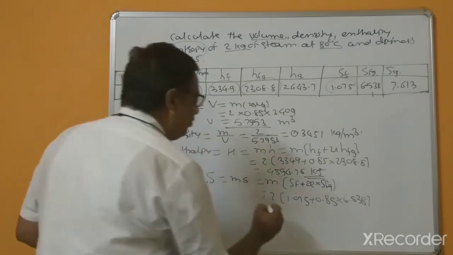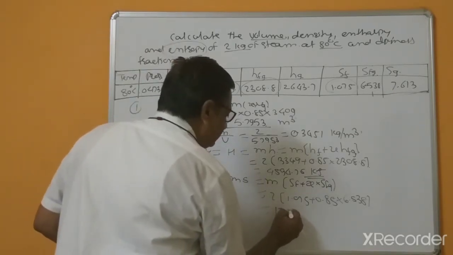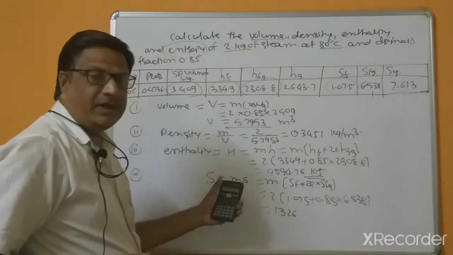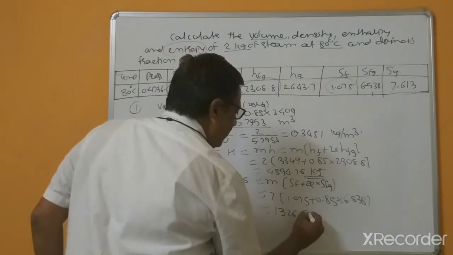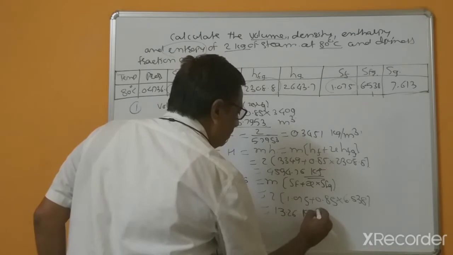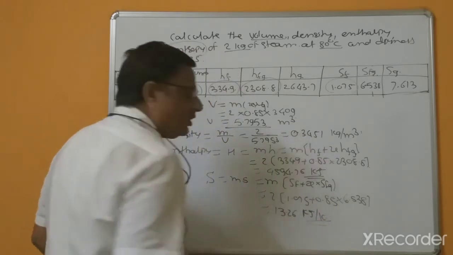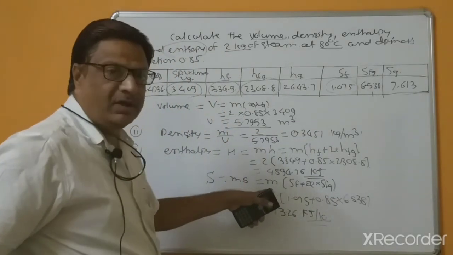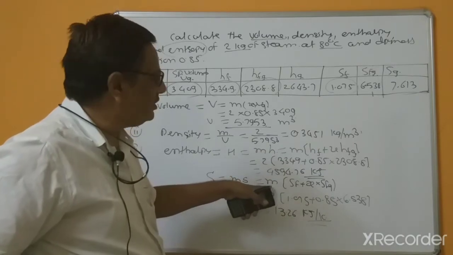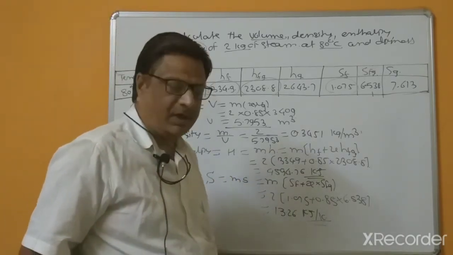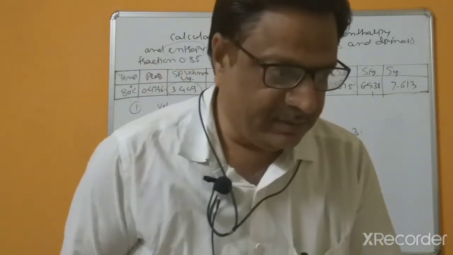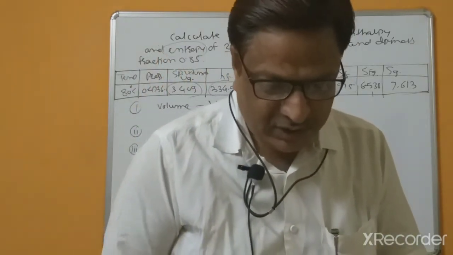This is 13.26, and this is total entropy. So you will get kilojoule per Kelvin. This is not per kg because we already considered m equal to 2 kg, so kg will get cancelled, and entropy is in kilojoule per Kelvin. And this is today's first problem.